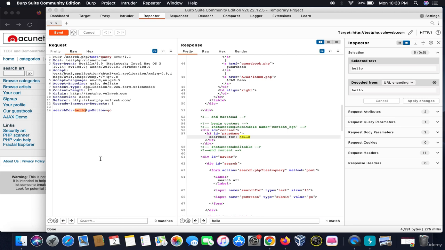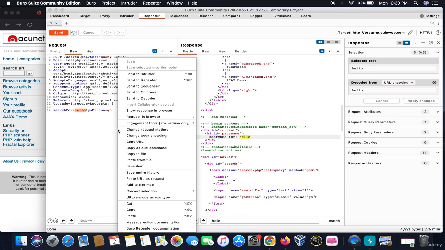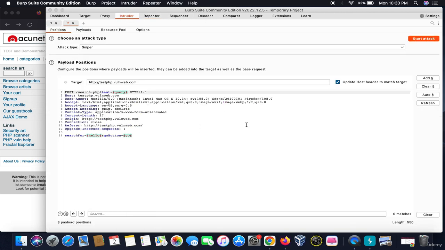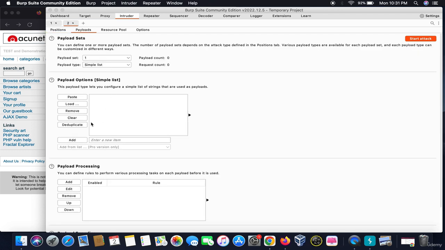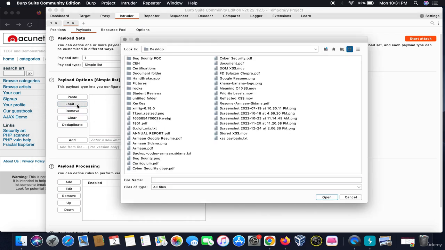There is an automation technique for doing that. Once you get a reflection in your response, you can automate the process. You can send this query to the Intruder. You need to clear all the pre-specified tags it contains. You have to click clear, and you want to inject your payload onto this particular thing, so you have to double click on it and click on add. Now you have to click on payloads and choose a payload list you want to execute. I would click on load, and I have a pre-specified list of XSS payloads. Let me search for it.